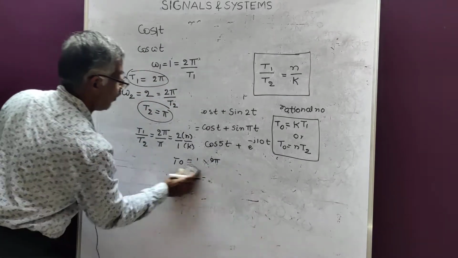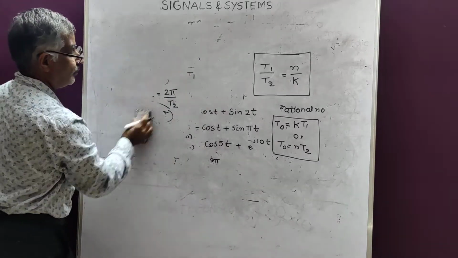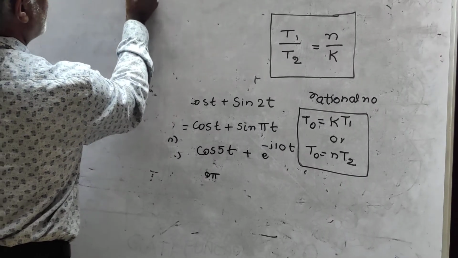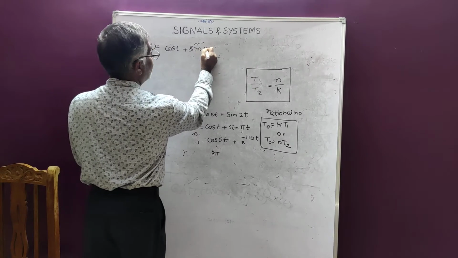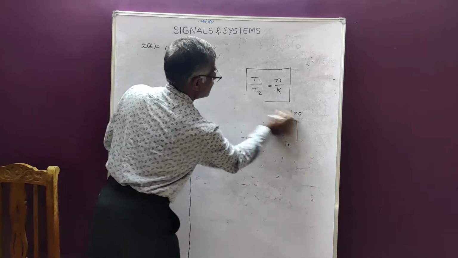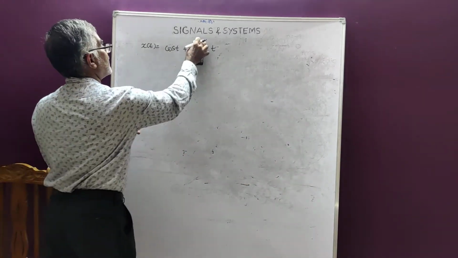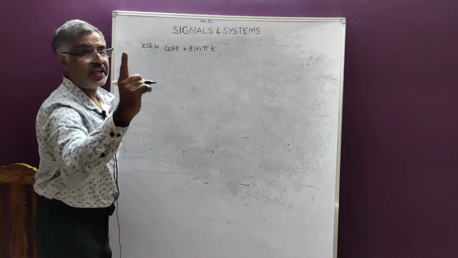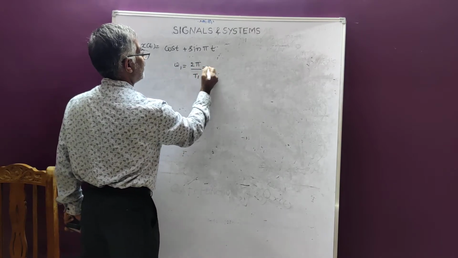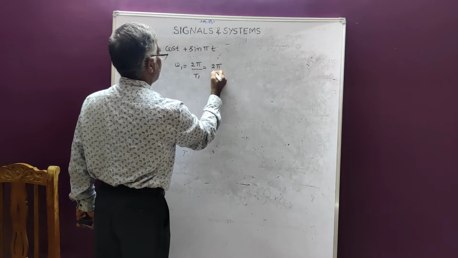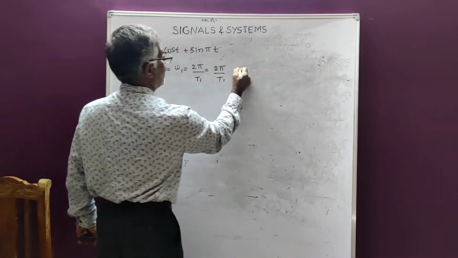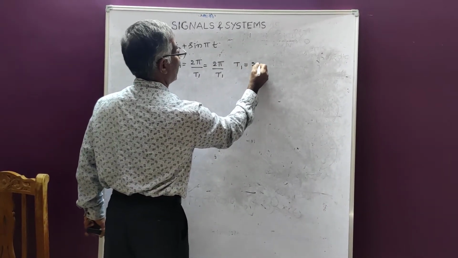Now, next problem. In the second problem, x of t is equal to cos t plus sin pi t. First, cos 1t. Therefore, omega 1 is equal to 2 pi by T1. Omega 1 is equal to 1, equal to 2 pi by T1. Therefore, T1 is equal to 2 pi.